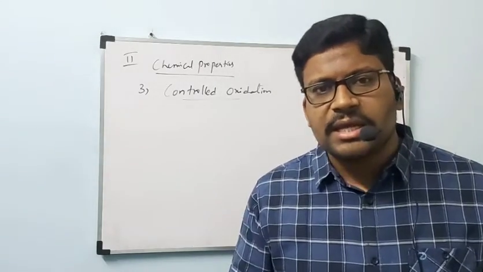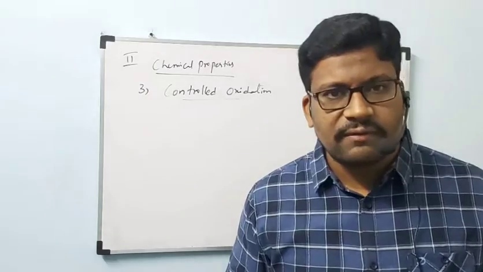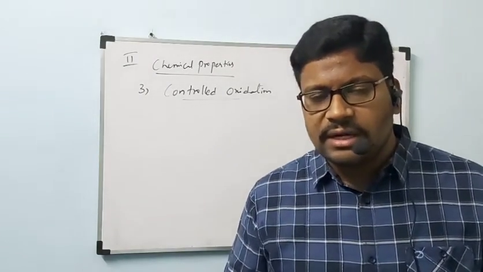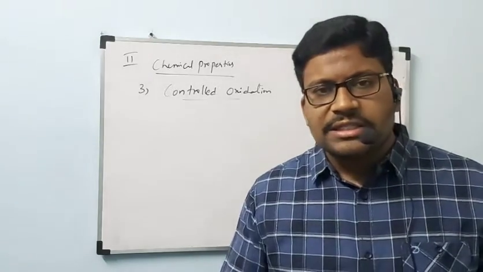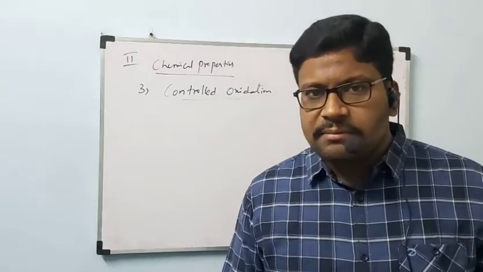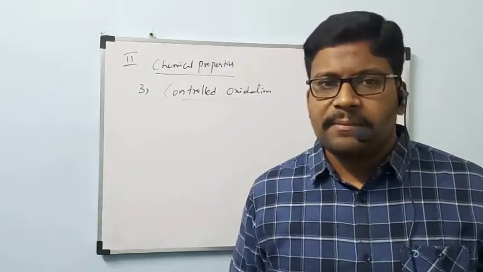Like that, if you keep alkanes in the atmosphere and burn them, they react with the amount of oxygen they require to form the products. That is a normal combustion reaction. Under incomplete combustion, if you supply a limited amount of oxygen, incomplete combustion will happen.